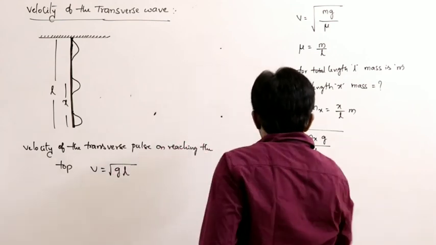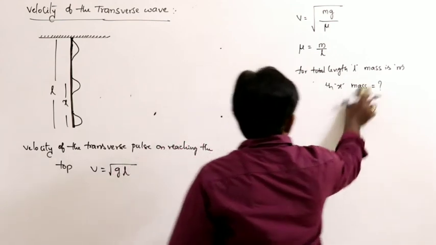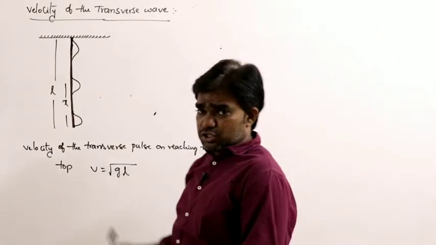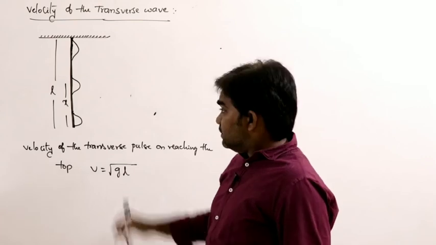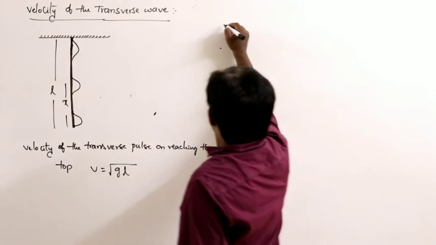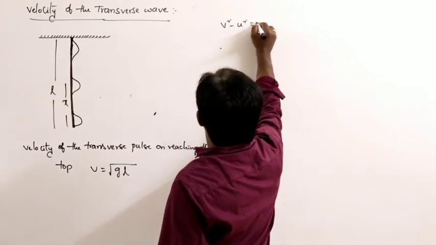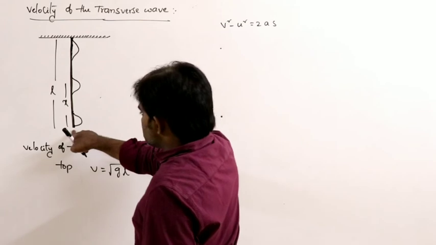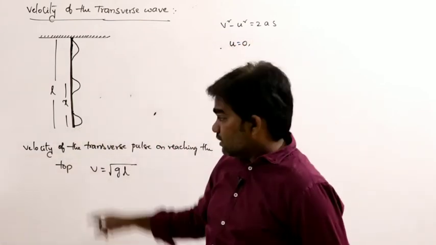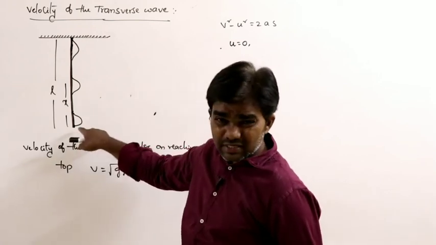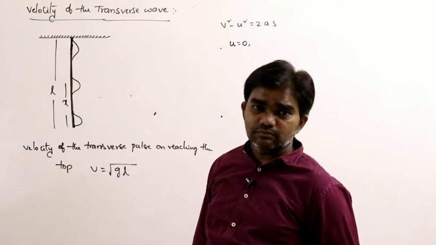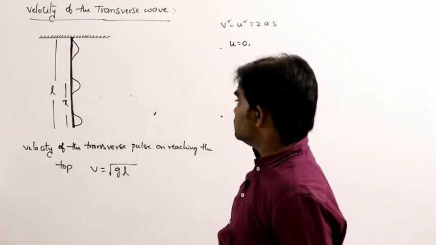Now, what is the time taken to reach the top? First we have to calculate the acceleration. The pulse is moving against gravity. From the equation v square minus u square equals 2as, at the start of the motion, that means at the bottom position, the initial velocity of the pulse is 0.